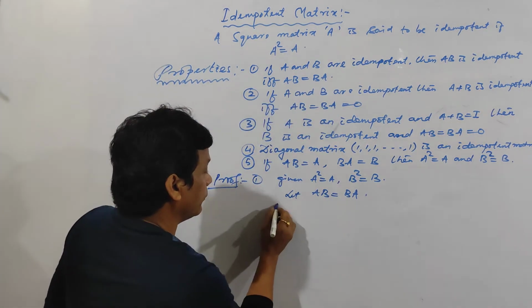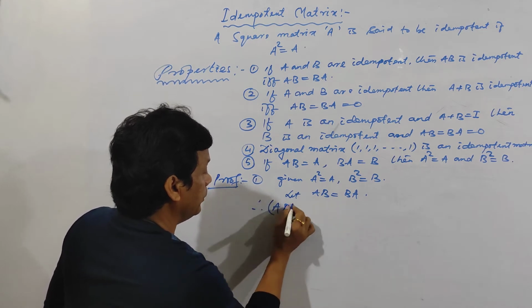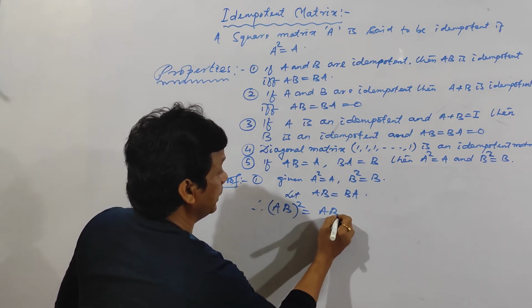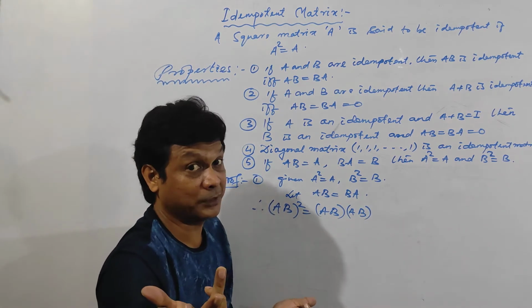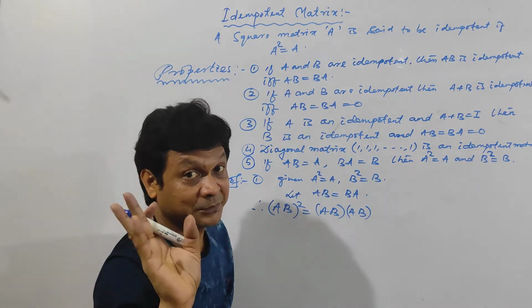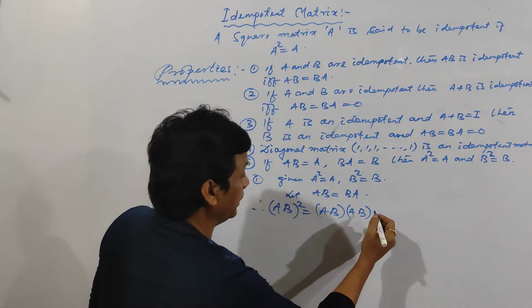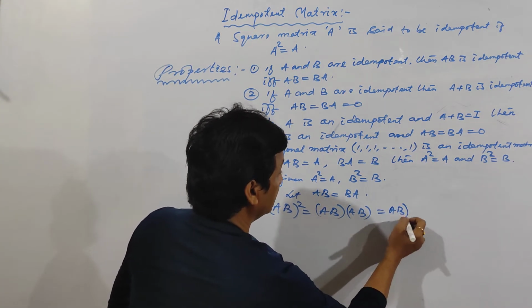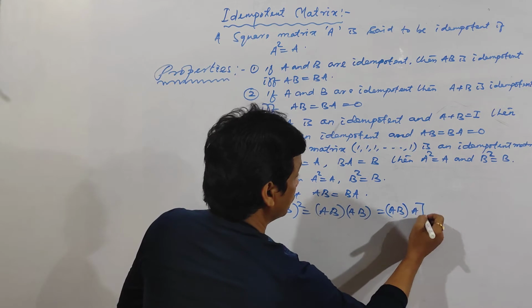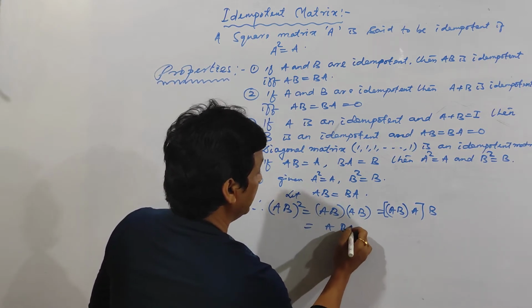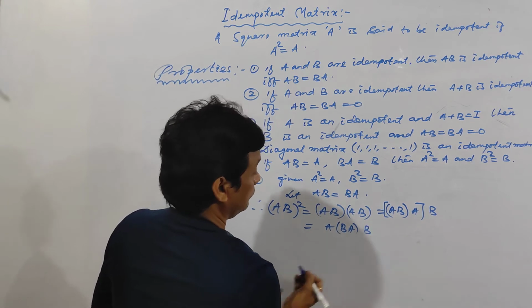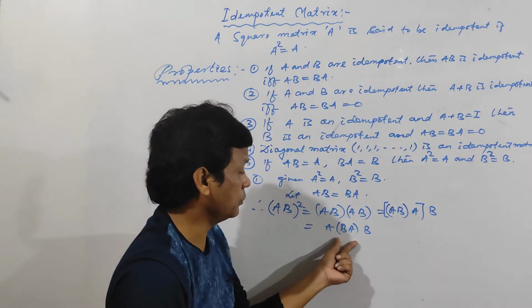See here. Now, (AB) whole square is equal to AB into AB. Don't write (AB) whole square is equal to A square B square. There is no such property. Clear? So AB into AB is equal to A into BA into B, by the associative property. Again I am applying the associative property.